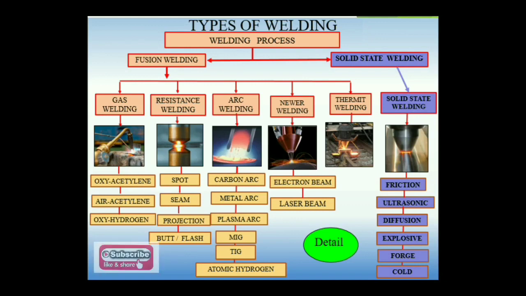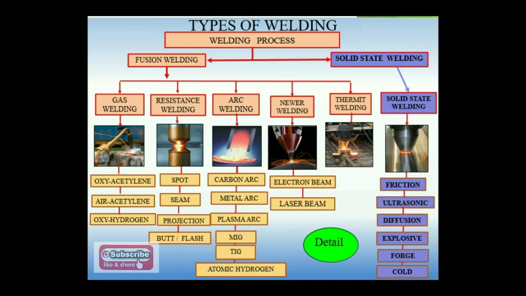So that will be the category of the fusion welding process. Atomic hydrogen welding process. Here a high energy state of hydrogen is used for making a fusion of the base metals. Such hydrogen is used to make a joint between two metals.